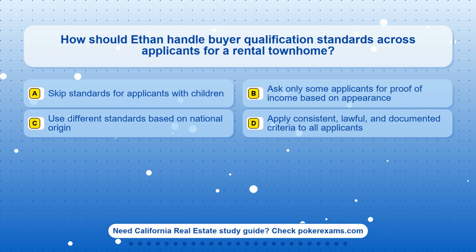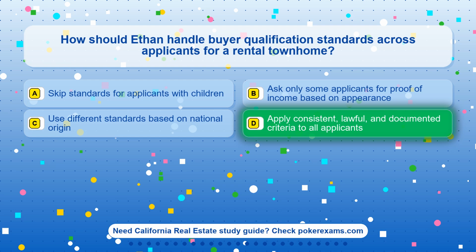Question 4. How should Ethan handle buyer qualification standards across applicants for a rental townhome? Option A. Skip standards for applicants with children. Option B. Ask only some applicants for proof of income based on appearance. Option C. Use different standards based on national origin. Option D. Apply consistent, lawful, and documented criteria to all applicants.